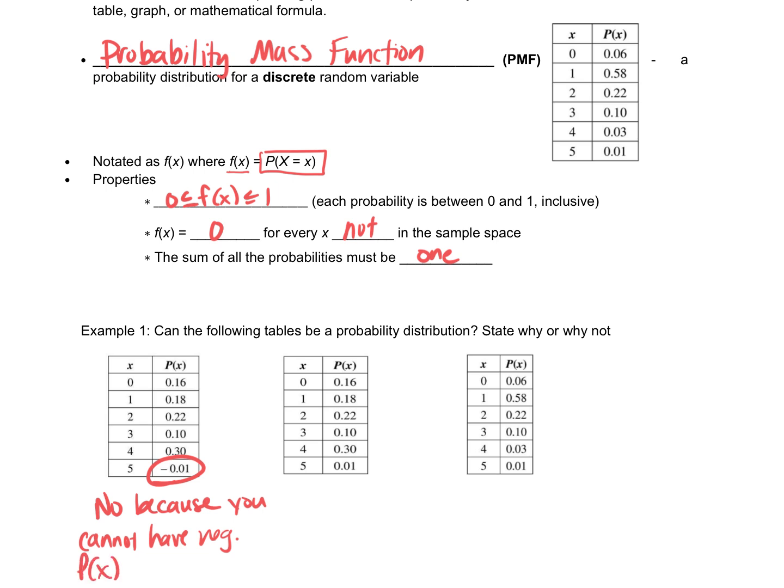How about the next one? If you add this up, the sum is 0.97. So no, because the sum of P of X does not equal 1, or equals 0.97. I don't care how you say it. And the next one? Yes. Okay, so are all the probabilities between 0 and 1? Yes. Does it add up to 1? Yes. Therefore, yes, it can be a probability distribution. It's because it meets requirements.